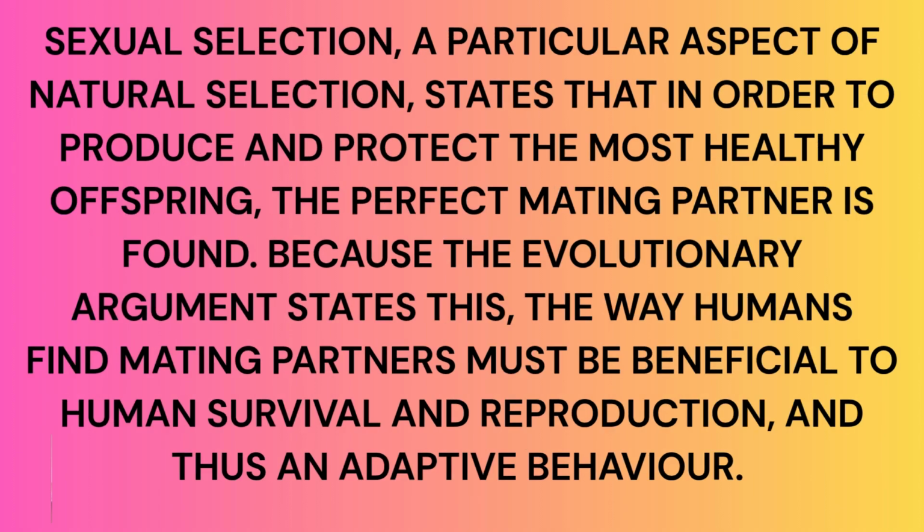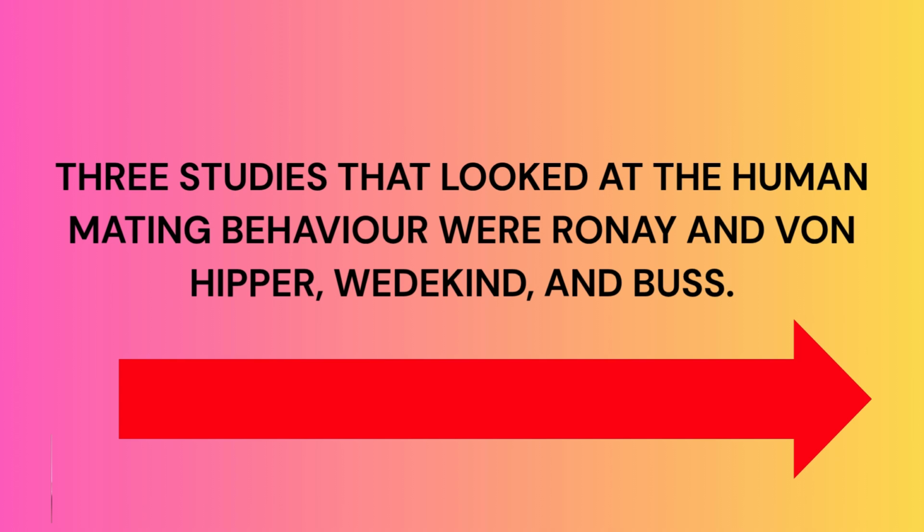Sexual selection, a particular aspect of natural selection, states that in order to produce and protect the most healthy offspring, the perfect mating partner is found. Because the evolutionary argument states that the way humans find mating partners must be beneficial to human survival and reproduction, and thus an adaptive behavior. 3 studies that looked at the human mating behavior were Rone and von Hippel, Wittgenstein and Buss.